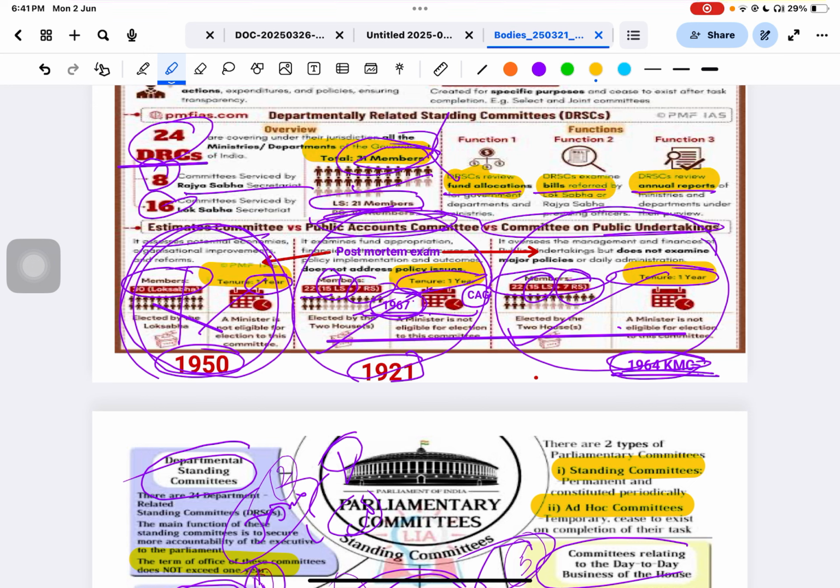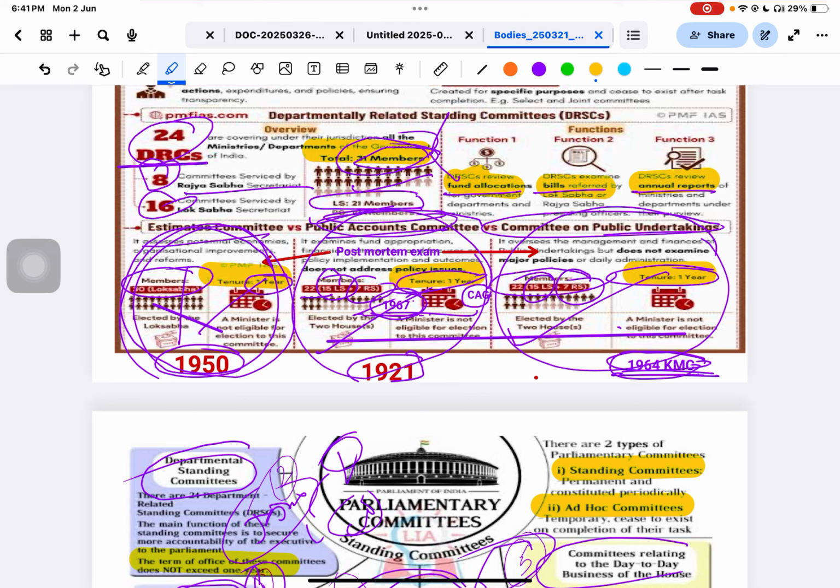Do you know what is the purpose of the public undertaking committee? Like PSUs, government PSUs, like Reliance and all. So they check all these things basically. Do you know the difference between all these three committees? See, in the estimate committee the members are from the ruling party, and in the public account committee the chairman is from the opposition. This is the difference.